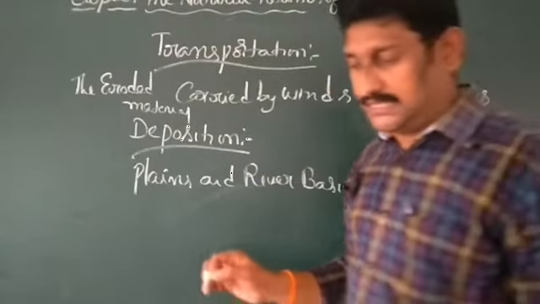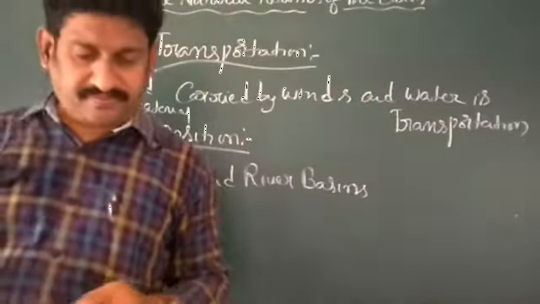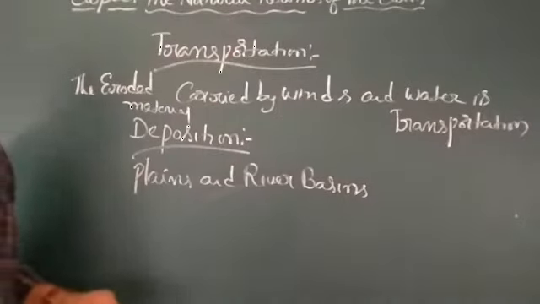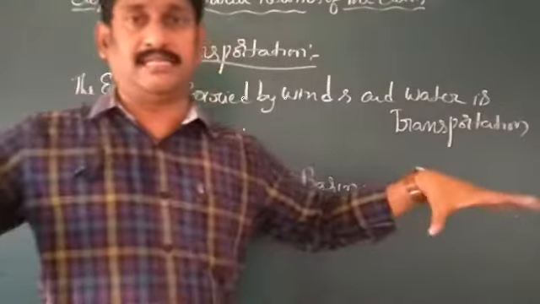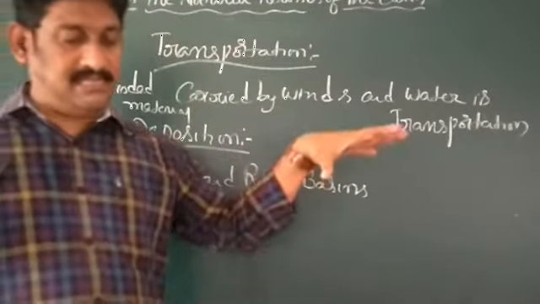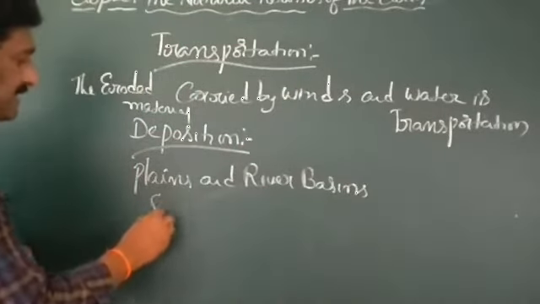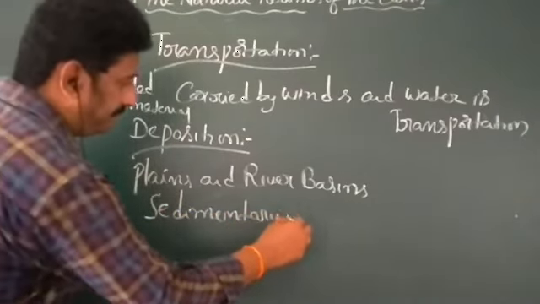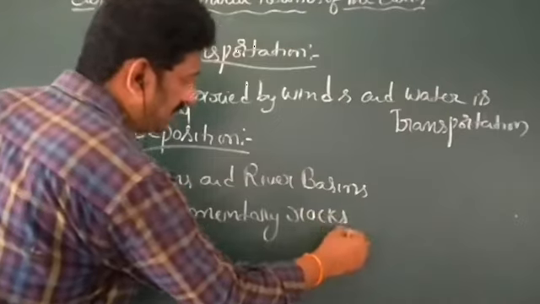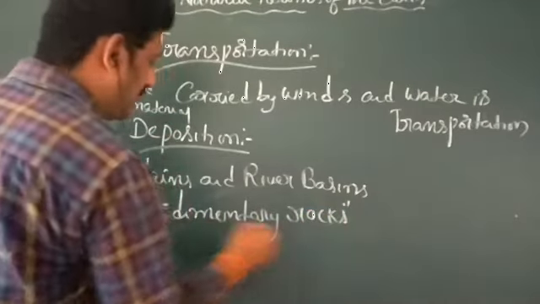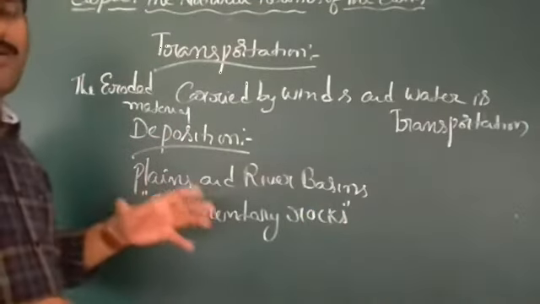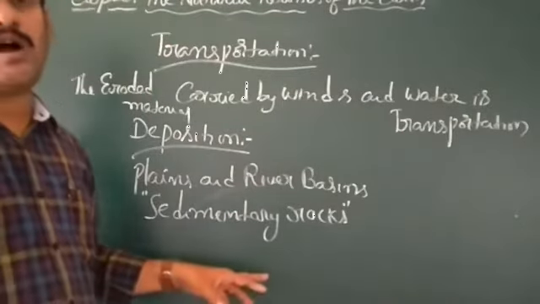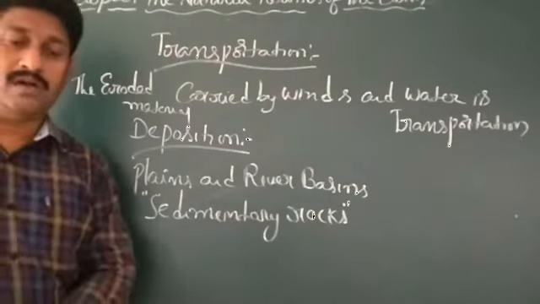These dumped debris help to form plains and river basins. It forms layers. These are called sedimentary rocks. Sedimentary rocks are the layers formed by these rocks, mud, and soil.